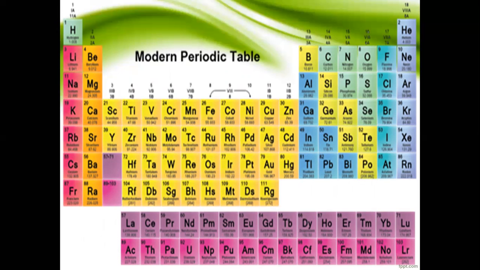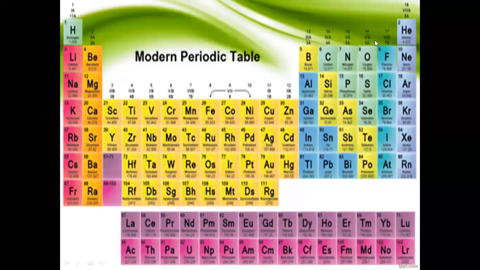So hydrogen, lithium to francium, this is group 1. Next, beryllium, magnesium to radium, this is group 2. These vertical columns are called groups.